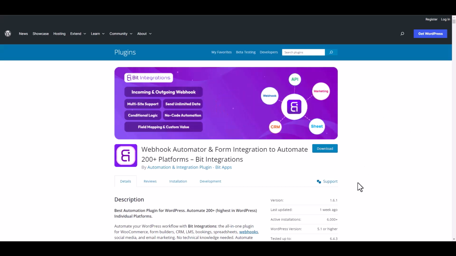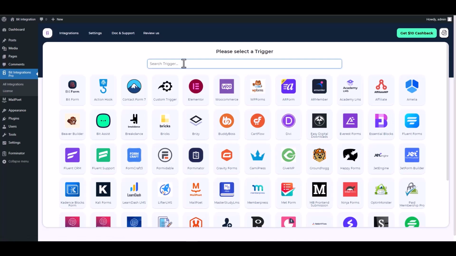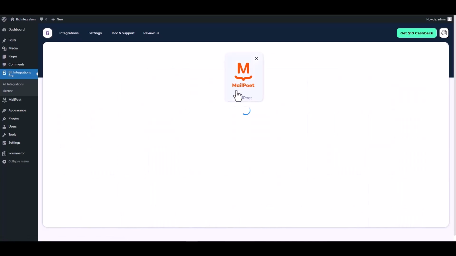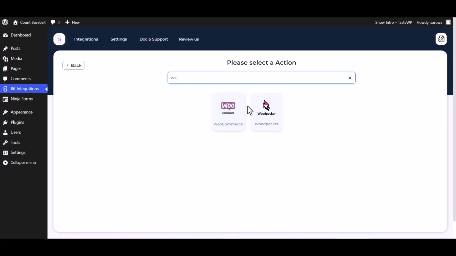I am utilizing the Bit Integrations plugin to establish a connection between these two platforms. Let's go to the Bit Integrations Dashboard. Create Integration. Search and select MailPoet. Choose a form. Next. Search and select Action Woodpecker.